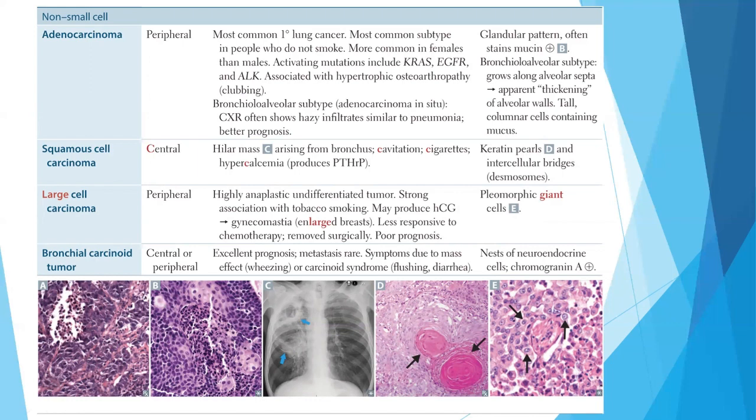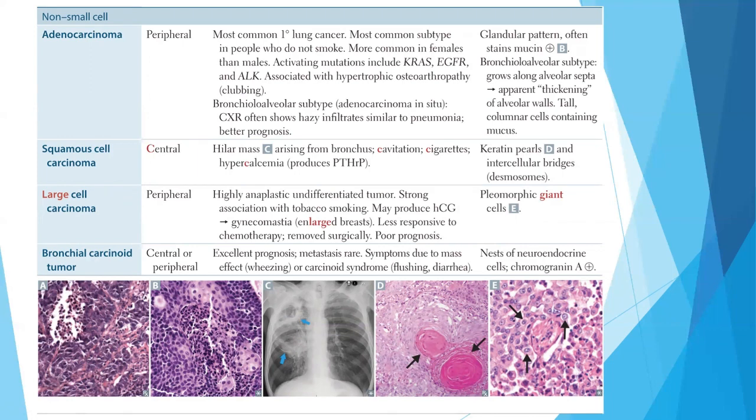Whereas in case of squamous cell carcinoma, it is generally central in origin, and so the patient may have a hilar mass, which may arise from the bronchus, and the patient has a history of smoking, and there are keratin pearls that are present. So here you can see we have this and this. Now, this is a keratin pearl, which is present in case of squamous cell carcinoma, as a very, very distinctive feature of squamous cell carcinoma.